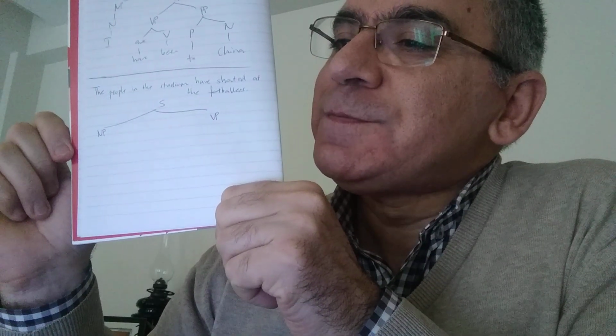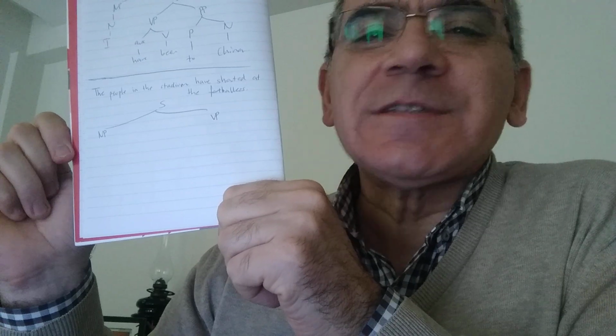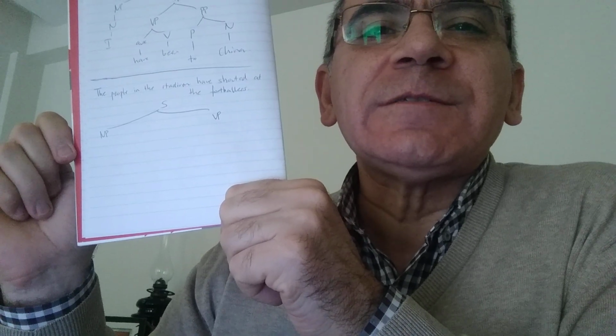Now, okay, I'm making it a little bit larger, because the sentence is long. Noun phrase and verb phrase. In the noun phrase part, we have a noun phrase and a prepositional phrase. The noun phrase is article the, noun is people.